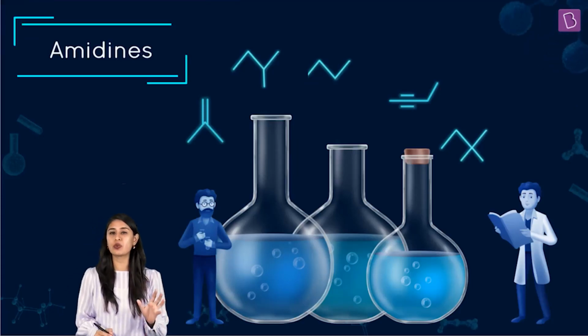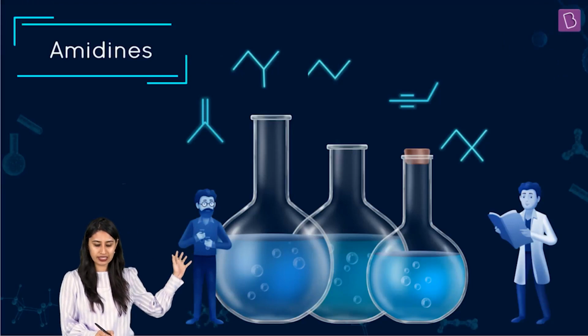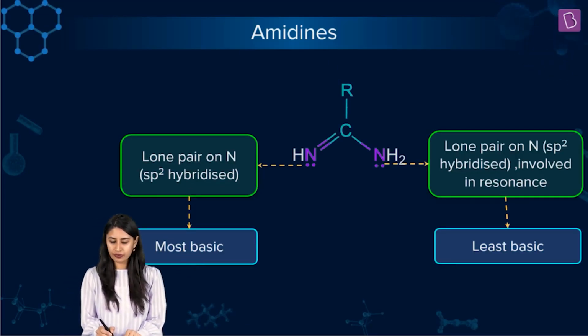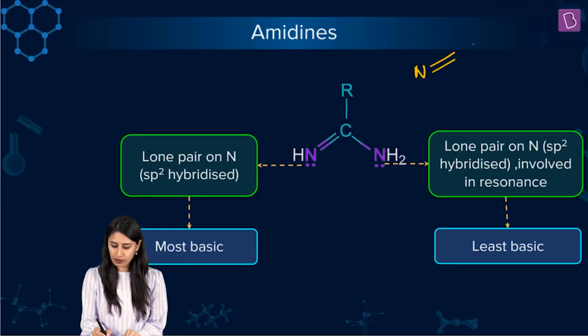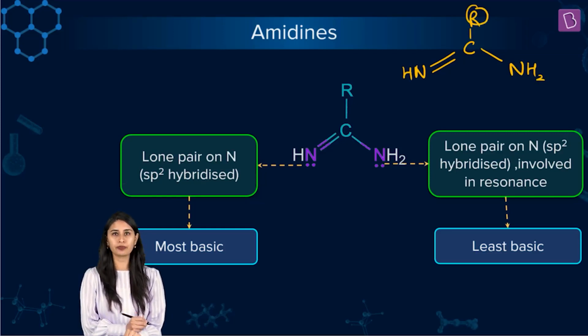The compound is very important when we are talking about basic strength. Why is it important? You will see this is how an amidine looks like. What do we have? A nitrogen, a double bond carbon, a nitrogen. The nitrogen is making a double bond, so H is here, this is NH2, and we have an alkyl group here. R group is here.